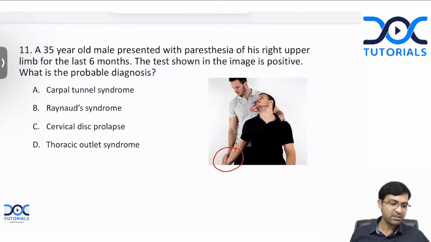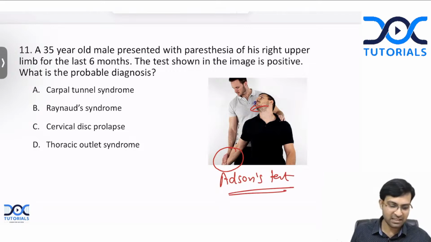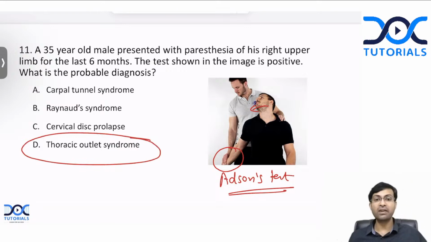Yes, Yashaswini, Vasundhara, Ivabradin, Amartya, absolutely correct. This is Adson's test, correct. This is Adson's test, and it is a test for thoracic outlet syndrome.